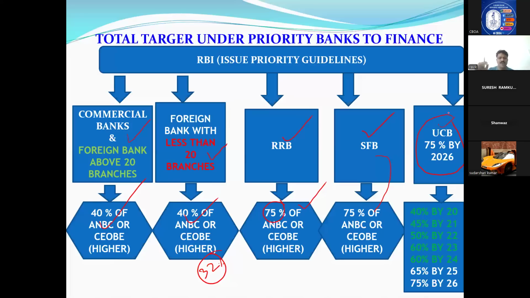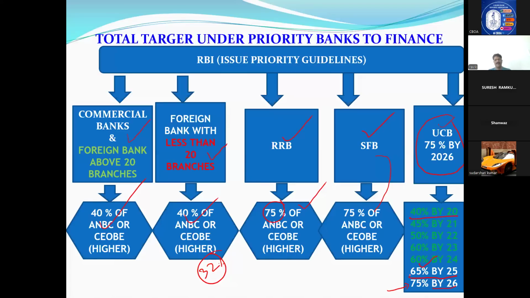Gradually, by 2020, they were at 40%, and now slowly they are increasing. For examination purposes, remember this year they are supposed to reach 65%. March 25, 65% they have to reach. March 26, they have to reach the final target of 75%. So for urban cooperative banks, a peculiar question, if they ask, this year 25 it is 65%. Next year they have to reach the actual target which RBI imposed on them, that is 75% by March 2026.